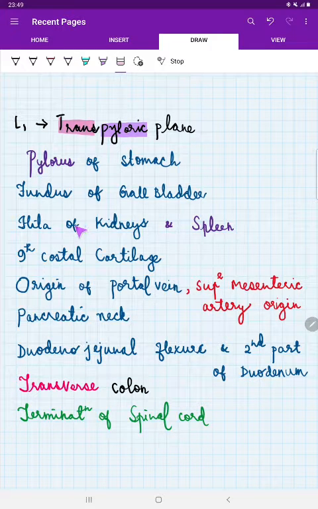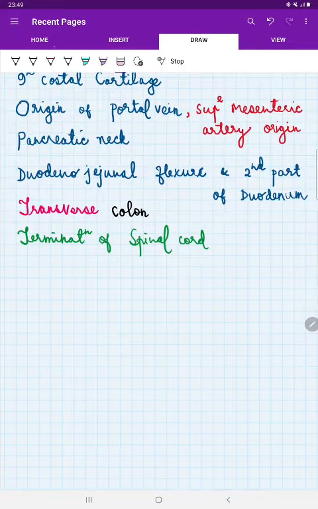Then hyla is plural, hilum is singular. So hyla of kidneys and spleen. We have only one spleen on the left side. Next, we have the origin of portal vein. Superior mesenteric artery originates from the abdominal aorta, which is the ventral branch, pancreatic neck, duodenojejunal flexure, and second part of duodenum, and so on. Termination of spinal cord. Just a note.